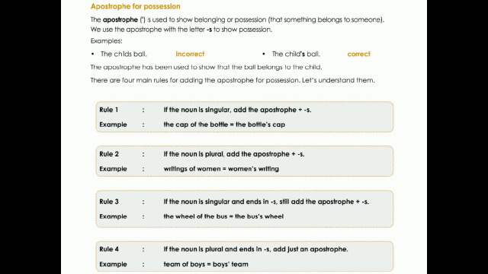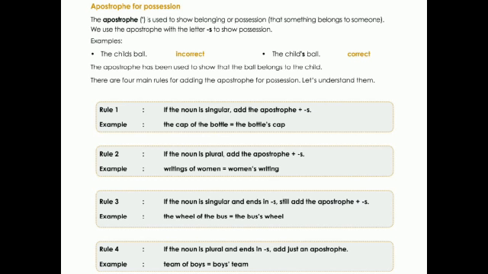Example, the child ball. This is incorrect. Whenever we show possession, we have to use the apostrophe s. The child's ball. After the word child, we have used apostrophe and s. So here we show that the ball actually belongs to the child.